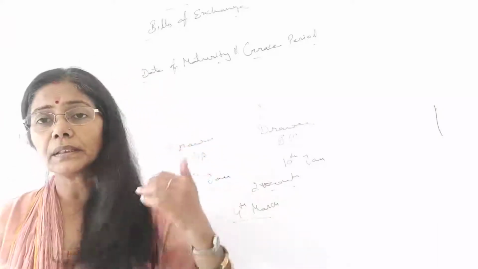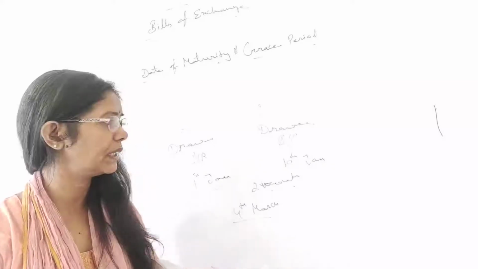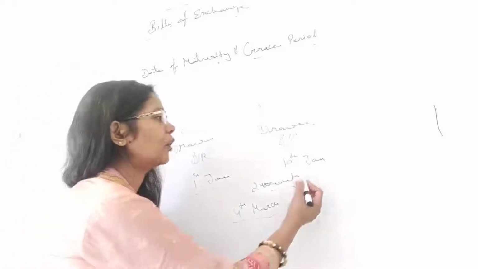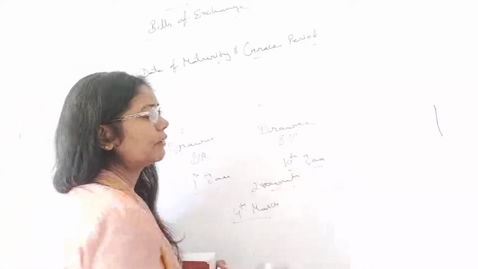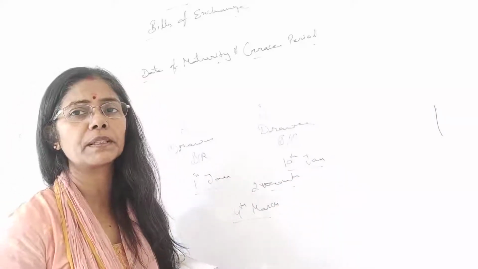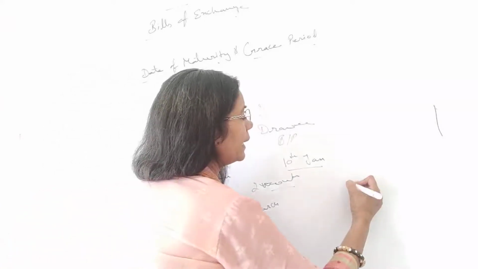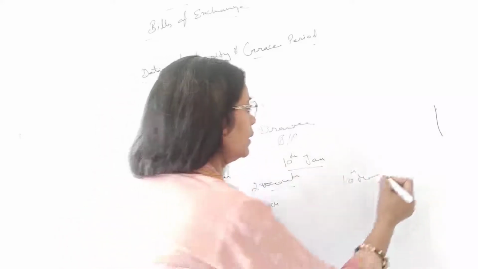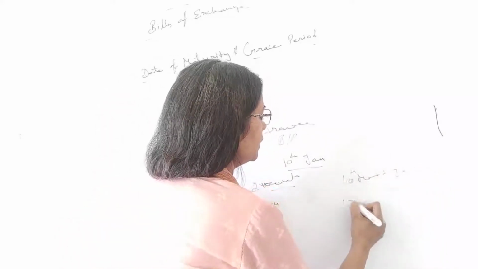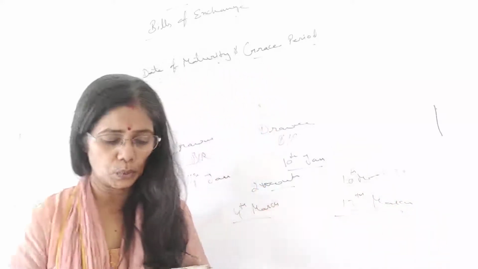So in this case, the due date will be calculated starting from 10th January. 10th January to 10th February and 10th March. Here we complete 2 months plus 3 days grace period. So 13th March will be the due date.